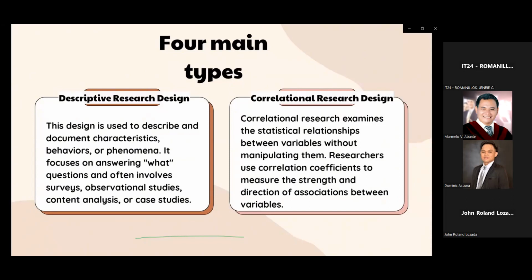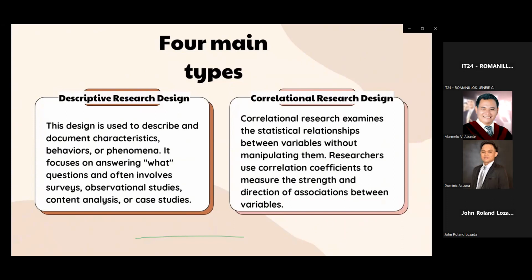It's important to note that correlational research does not establish causation. It can show that two variables are related, but it cannot prove that changes in one variable cause changes in the other. Establishing causation requires experimental research.